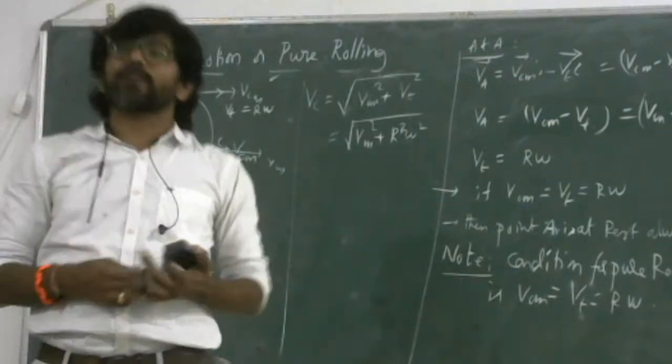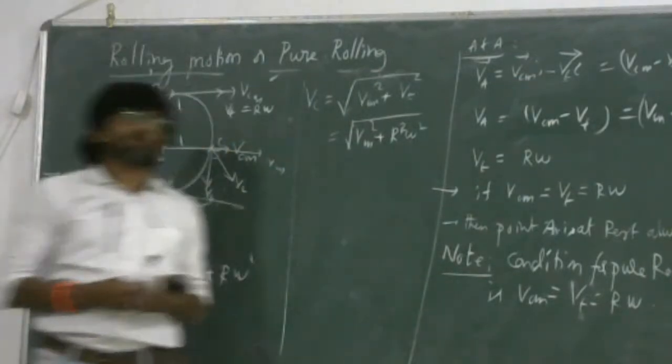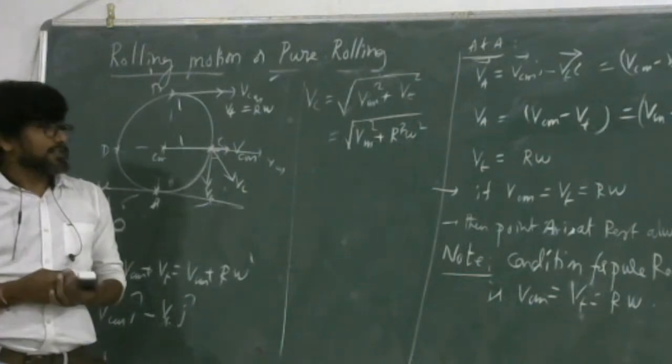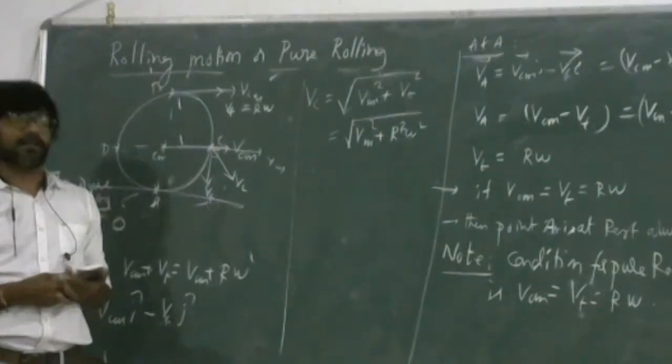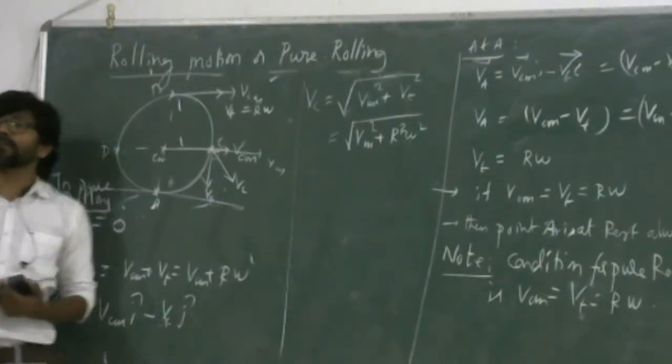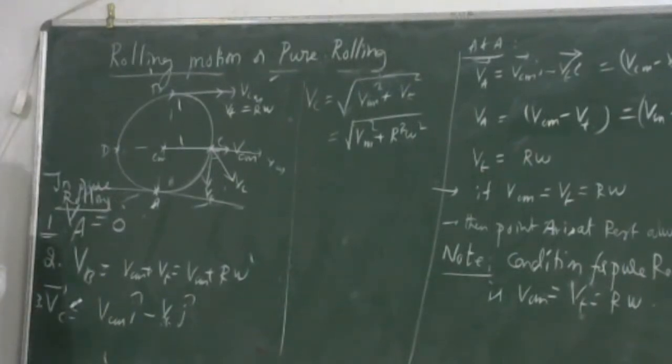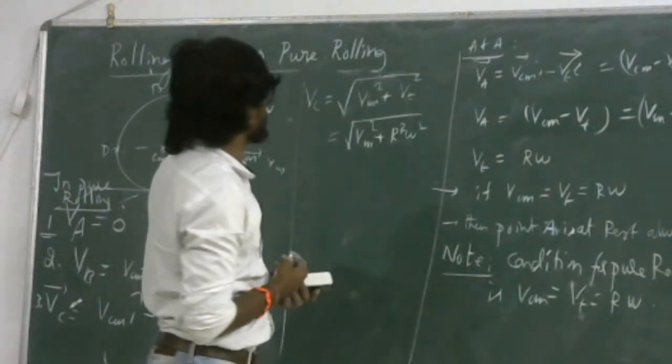We have just 5 more minutes. We will try to discuss one more simple point. Whenever the body is in pure rolling, what will be the total energy of the body? So write down the next point.